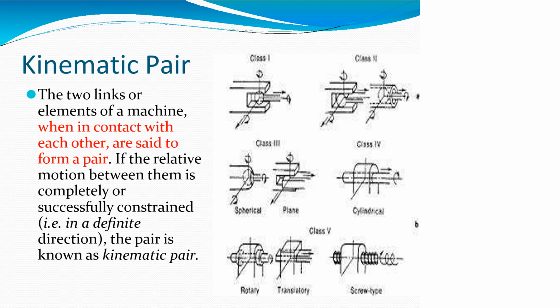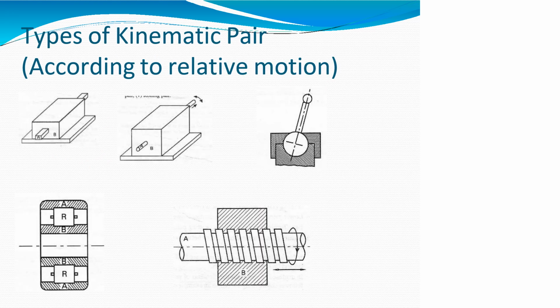So these are the kinematic pairs. Commonly, two links or elements of a mechanism in contact with each other are called a pair. When they form a pair, the relative motion between them is completely or successfully constrained. Such a pair is known as a kinematic pair. These are the types of kinematic pairs according to relative motions: completely constrained, incompletely constrained, and successfully constrained kinematic pairs.